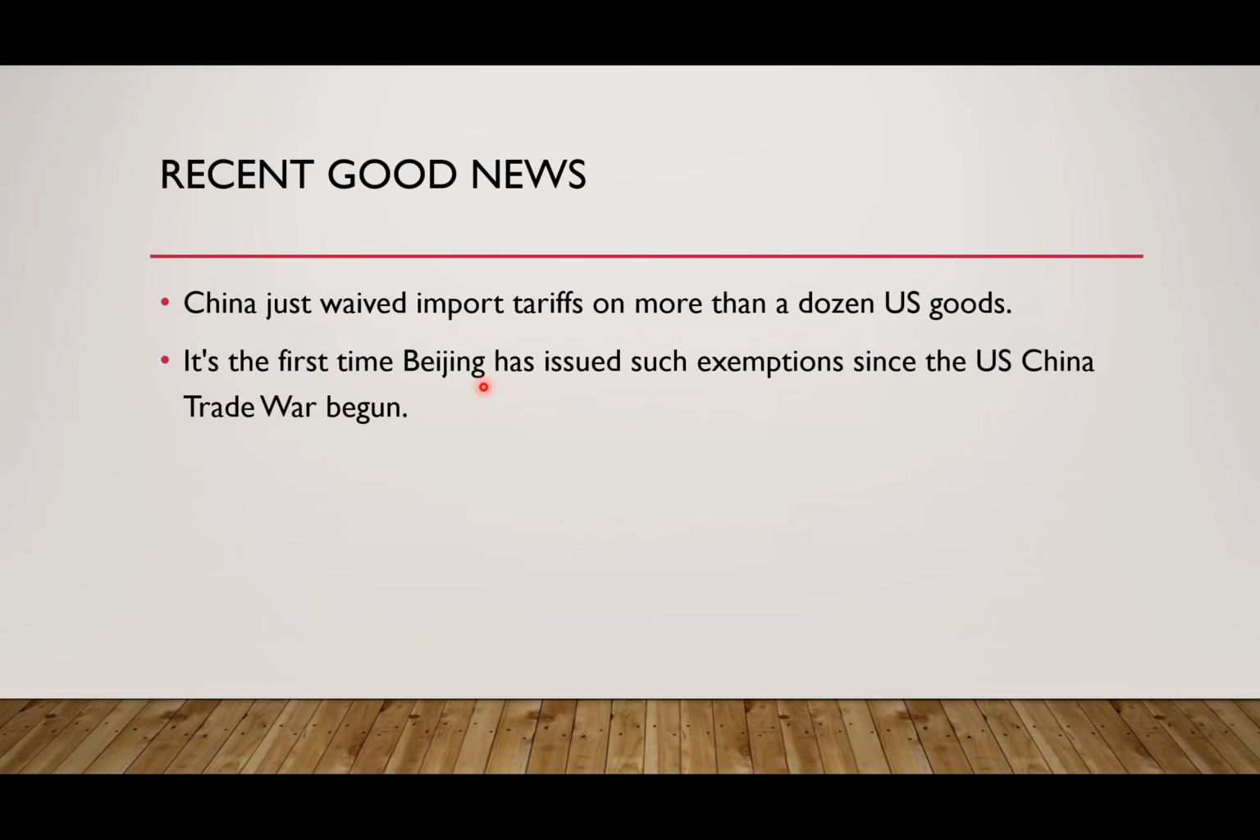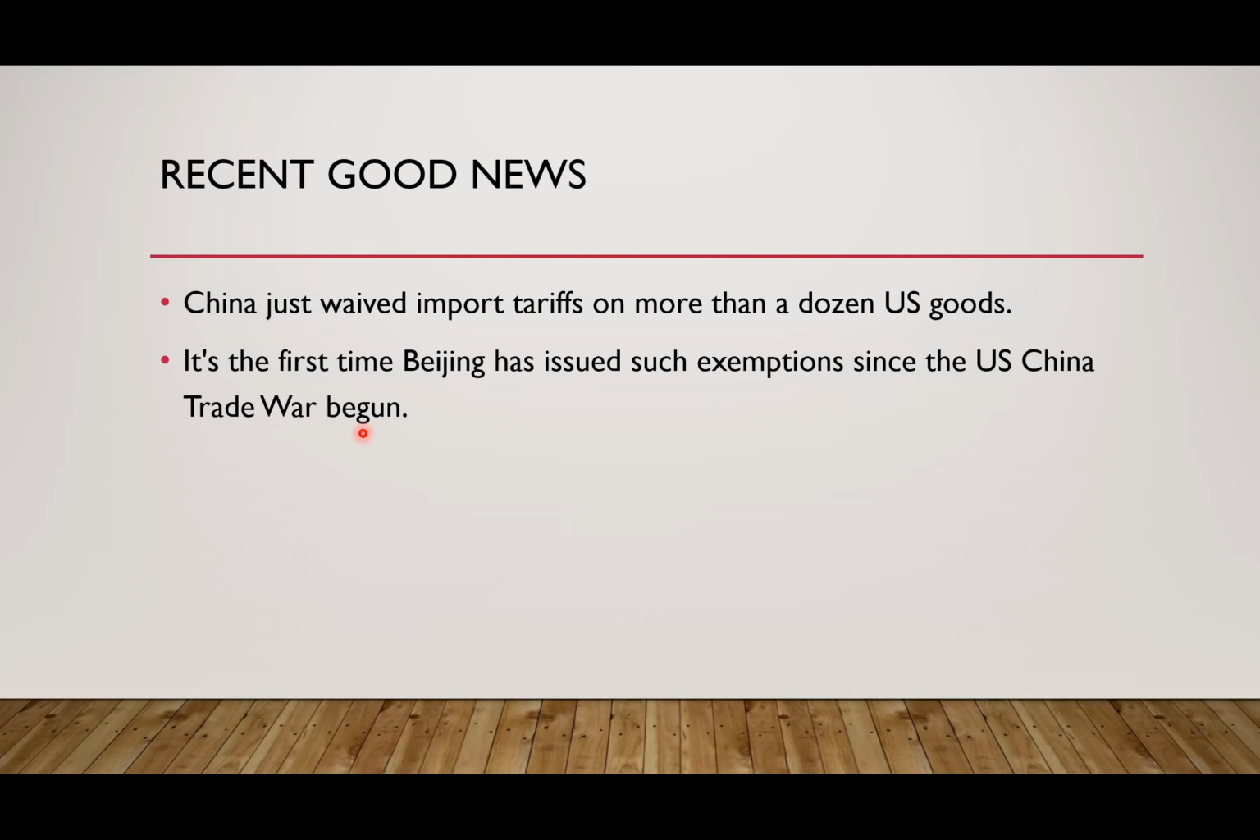Recent good news came 2 days back. China just waived import tariffs on more than a dozen US goods. The US has not done anything positive until now. So China has started reducing this war, or they have started showing the proverbial white flag, which is what you raise when you are supposed to end a war. So China has taken the first positive step to end this war. It's the first time Beijing has issued such exemptions since the US-China trade war began. So this is the most recent news.